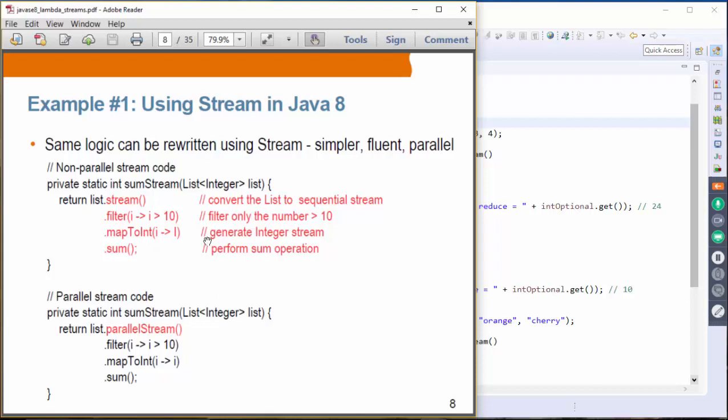So the first part is the non-parallel operation, and if you want to create a parallel operation, the only thing you have to do is create a parallel stream instead of the non-parallel stream, as you see on the top. This is the non-parallel, meaning sequential, stream, and this one is creating a parallel stream, and every other method, every other stream operation, is the same.